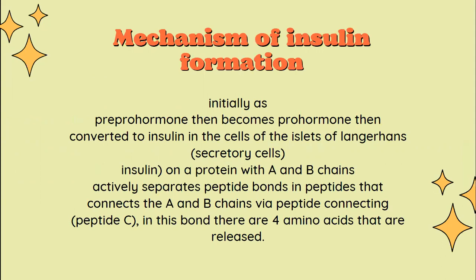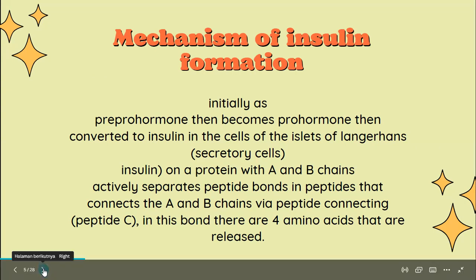Then, the mechanism of insulin formation. Initially as a preprohormone, then it becomes a prohormone, then converts to insulin in the cells of the islets of Langerhans, or secretory cells. Insulin is a protein with A and B chains; it actively separates peptide bonds in the peptide that connects the A and B chains, via the connecting peptide or C-peptide. In this bond, there are 4 amino acids that are released.